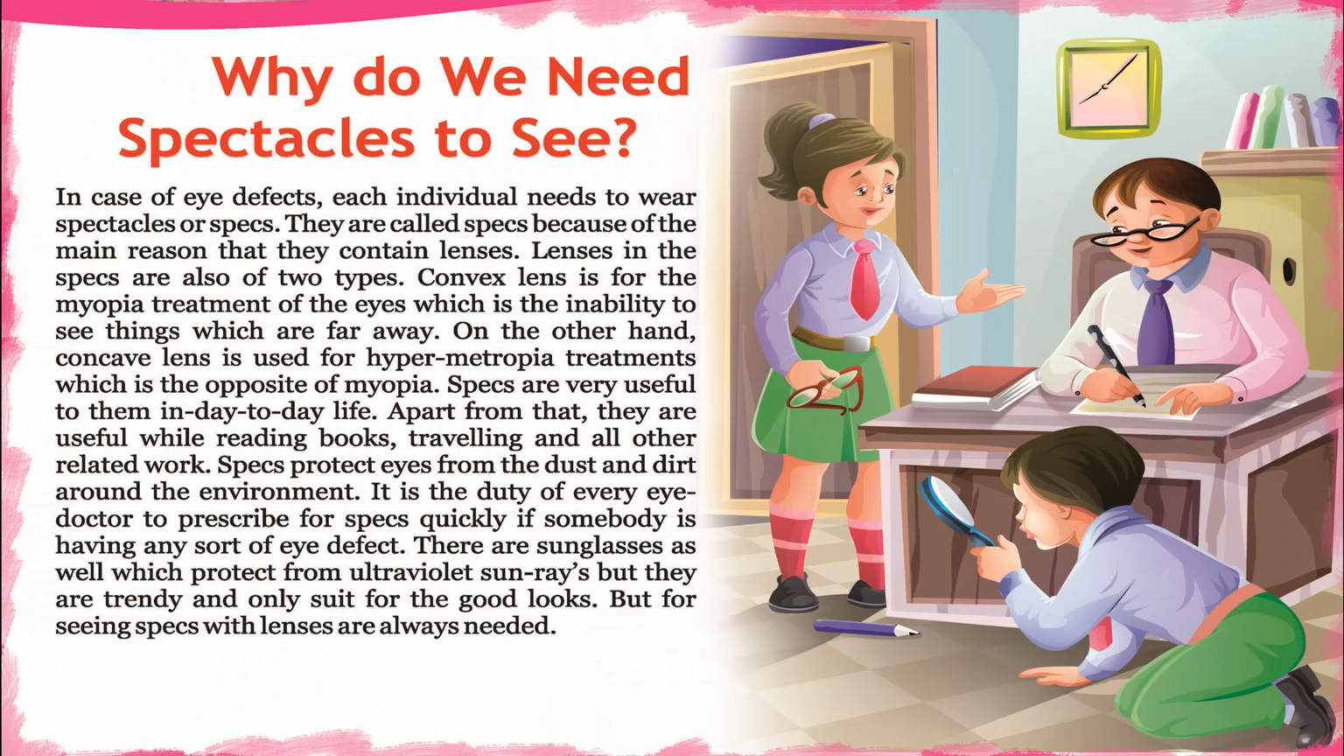Why do we need spectacles to see? In case of eye defects, each individual needs to wear spectacles or specs. They are called specs because they contain lenses. Lenses in the specs are also of two types. Convex lens is for the treatment of hypermetropia, the inability to see things which are near, while concave lens is used for myopia treatment, which is the inability to see things which are far away.